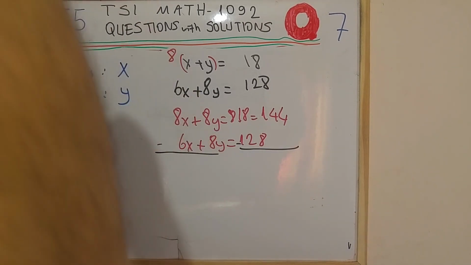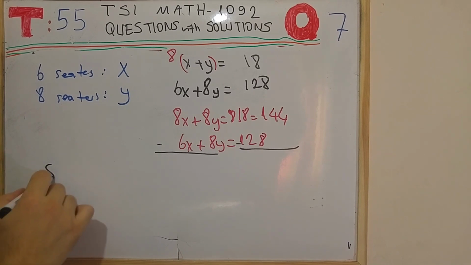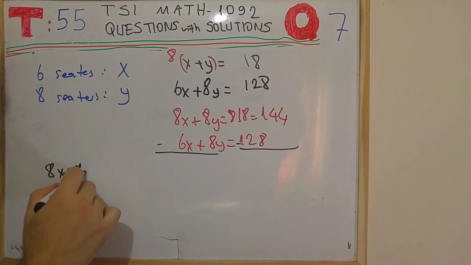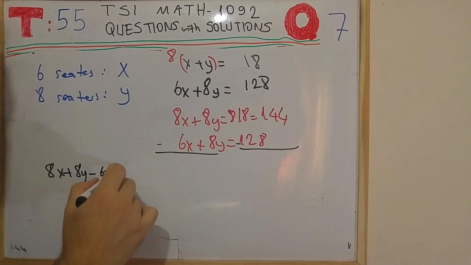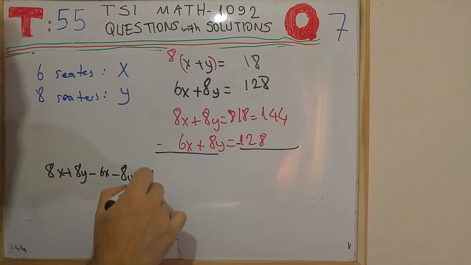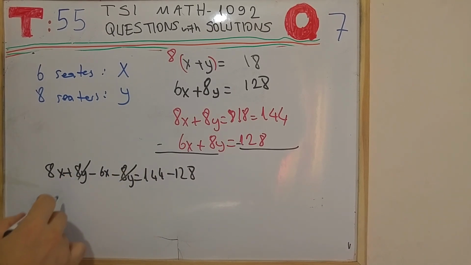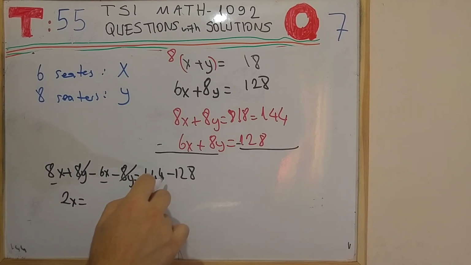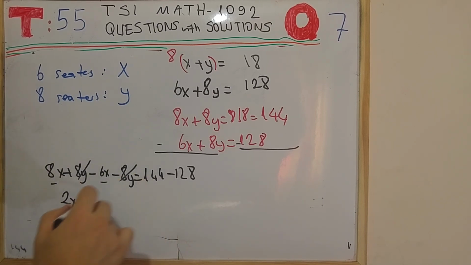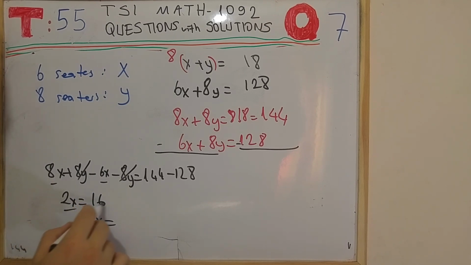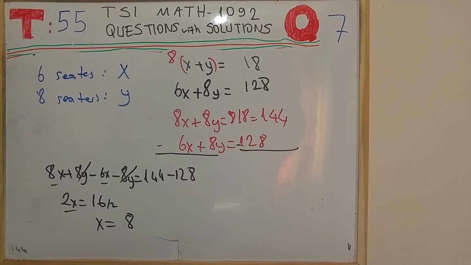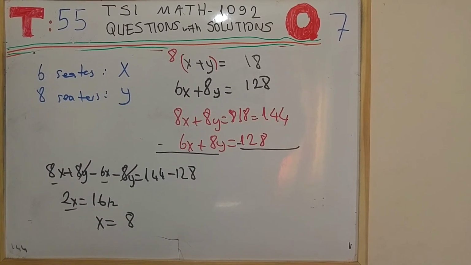Then what we have is 8x plus 8y minus 6x minus 8y is equal to 144 minus 128. When these are simplified, what I have is 2x here, which is equal to 16 now. And when I simplify each side by 2, x is equal to 8. So there are 8 6-seaters.